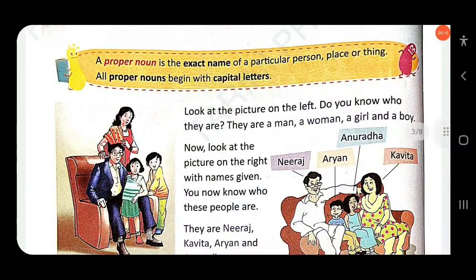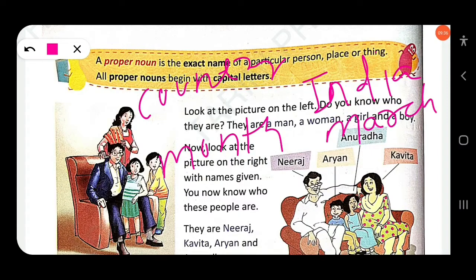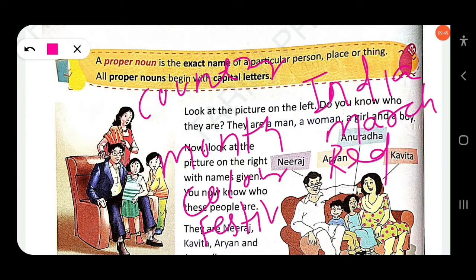So here a proper noun is the exact name of a particular person, place or thing. All proper nouns begin with a capital letter. Country, then India. Month, March. Color, red. Festival, Holi. So here you find country is a common noun.